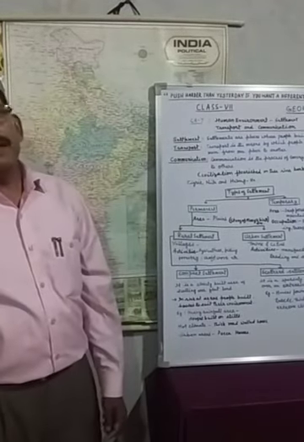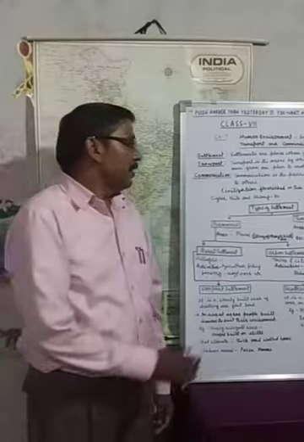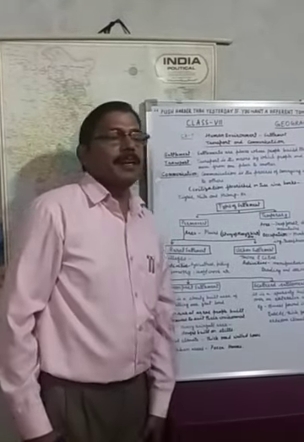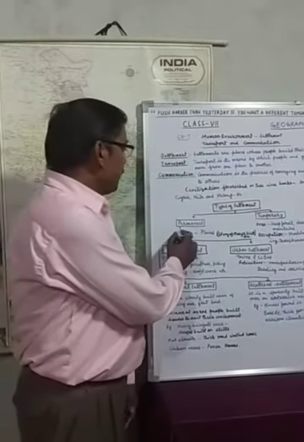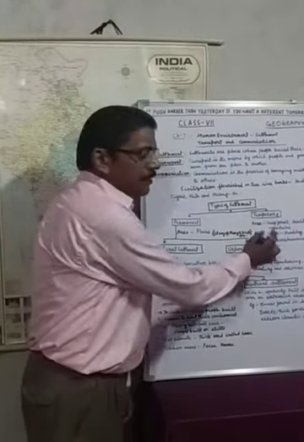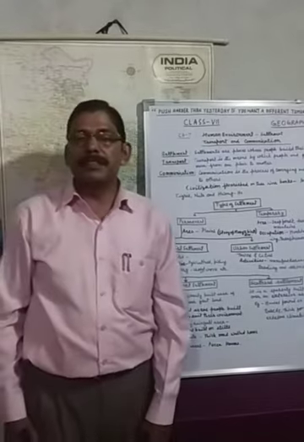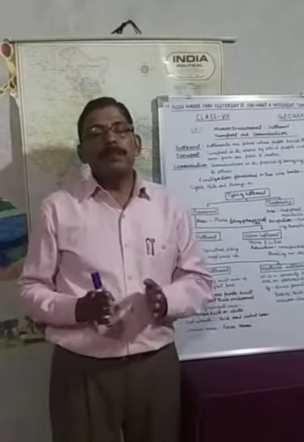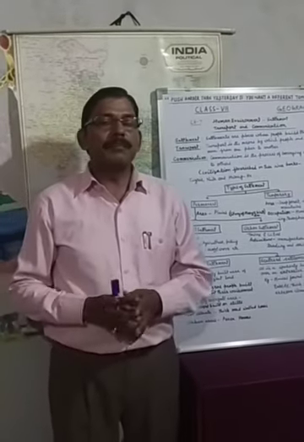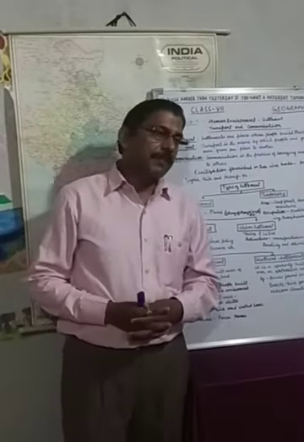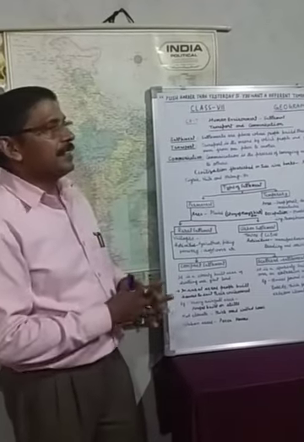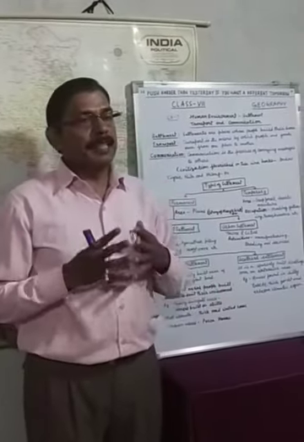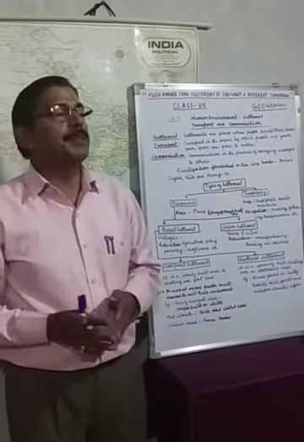Okay. Now I am going to tell you about the types of settlement. Settlements are basically classified into two types: permanent settlement and temporary settlement. Permanent settlements are where people build their houses and live for many years, for centuries. But temporary settlements are where people build houses, basically tent houses, and live for a short period.